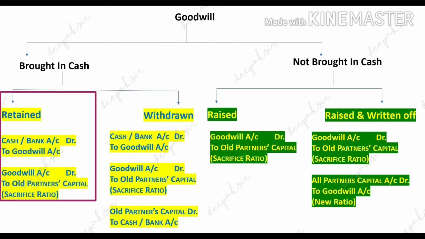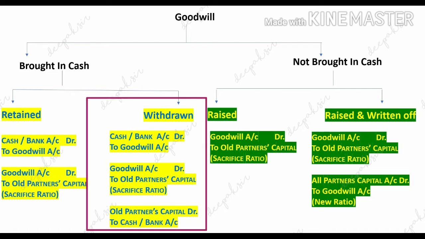If goodwill is retained in the business, we have to pass two journal entries, that is cash bank account debit to goodwill account and goodwill account debit to old partners capital account. And we have to divide this goodwill among old partners in their sacrifice ratio. And the second possibility is withdrawal if goodwill is brought in cash.